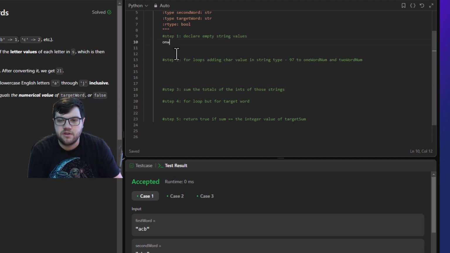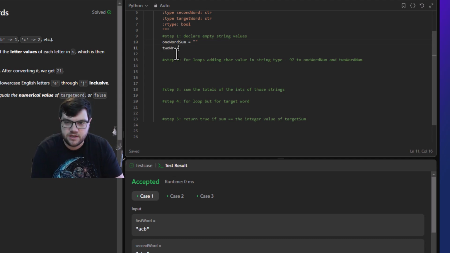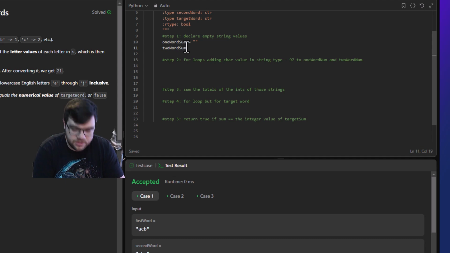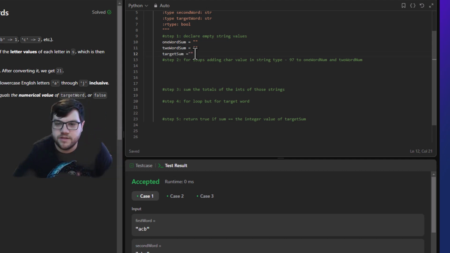Alright, so we're going to get started. We're going to start with these. So basically I'm going to start off with the strings that we're going to be transitioning to the numbers. So one word sum, two word sum, that's just what I call it, and then target sum. These are just what we're going to be saving all the values to at the end.